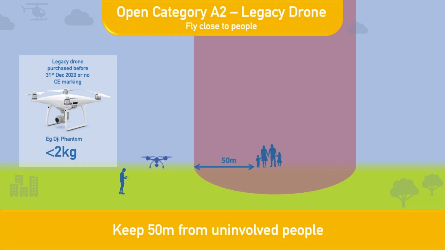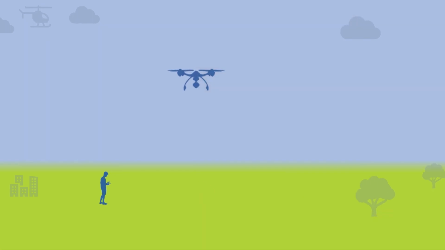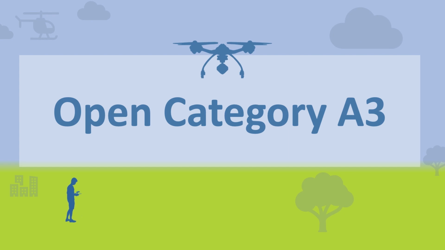If you are operating a legacy drone weighing less than 2 kilograms purchased before the 31st of December 2020, or a drone with no CE marking weighing less than 2 kilograms, then this is the subcategory for you. However, in this case, you cannot fly closer than 50 meters, regardless of whether you are in a low speed mode or not. If you are operating a legacy drone that weighs more than 2 kilograms, you must fly in the A3 subcategory or in the specific category.